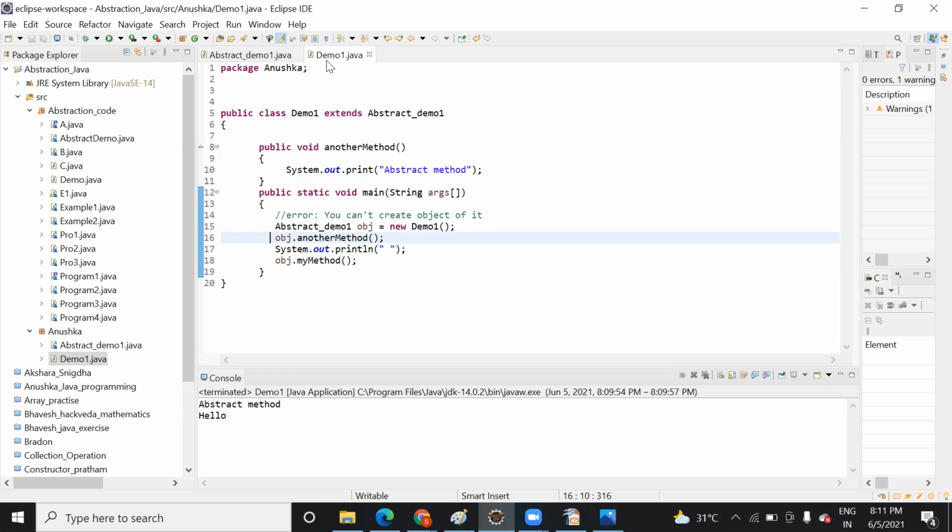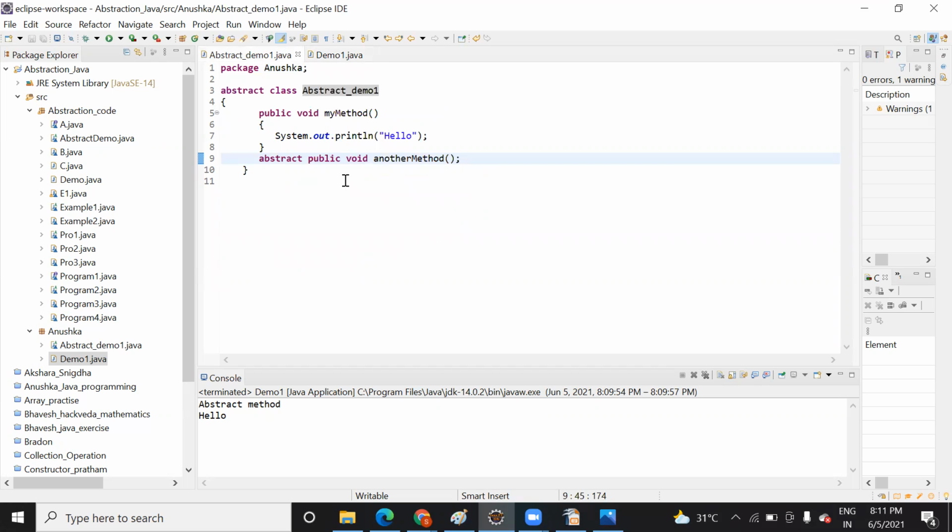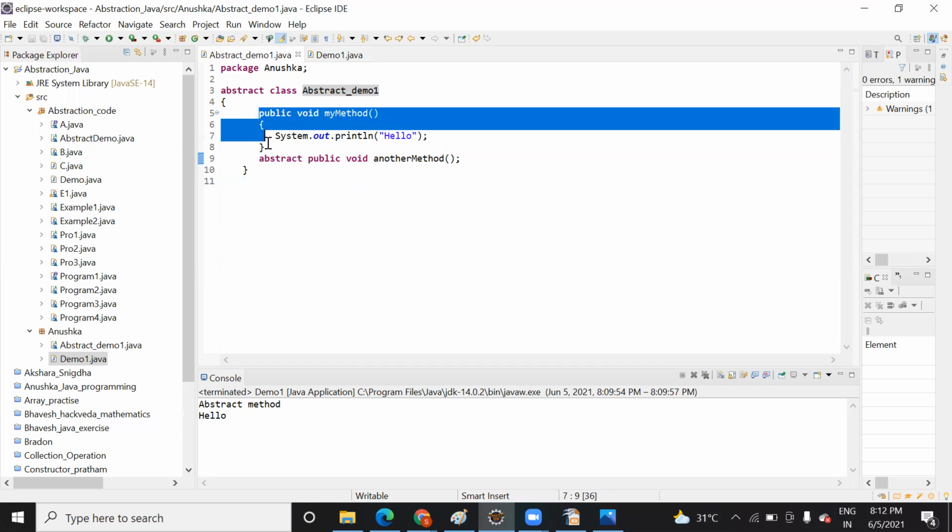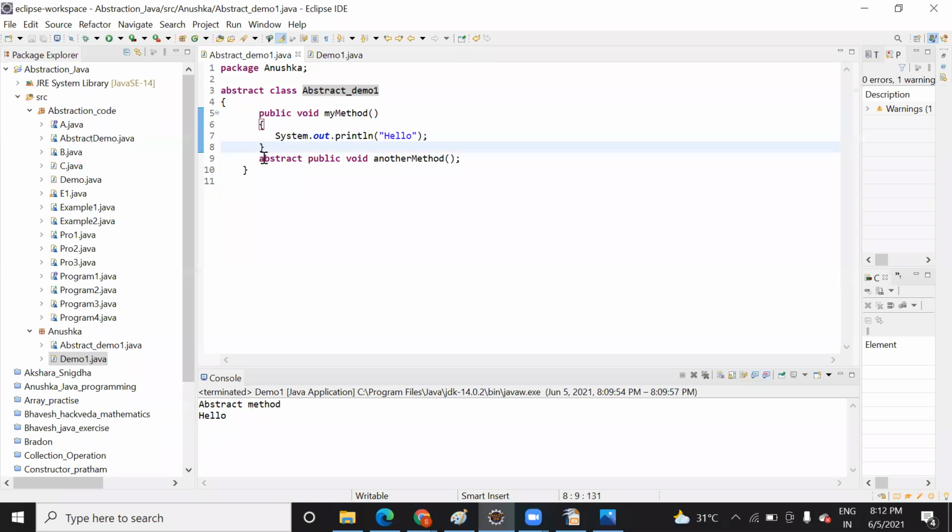Can you explain again? It's very confusing. I'm trying to understand. Like, this abstraction, can you just go to the abstraction demo? Yeah, so there's an abstract class, its name is abstract demo one. And then inside that there's a method, right? So this abstract method won't have a body. This method you have provided it. This is one method.